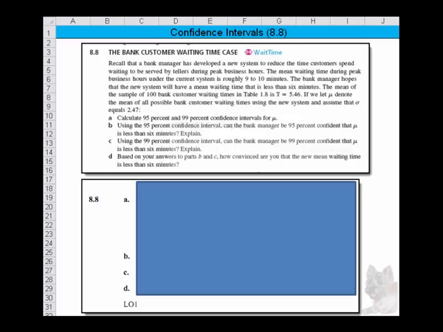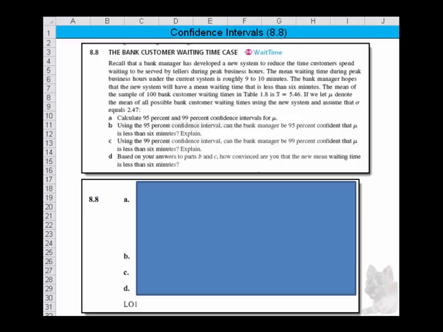Recall that a bank manager has developed a new system to reduce the time customers spend waiting to be served by tellers during peak business hours. The mean waiting time during peak business hours under the current system is roughly 9 to 10 minutes. The bank manager hopes that the new system will have a mean waiting time that is less than 6 minutes. The mean of the sample of 100 bank customer waiting times in Table 1.8 is 5.46.